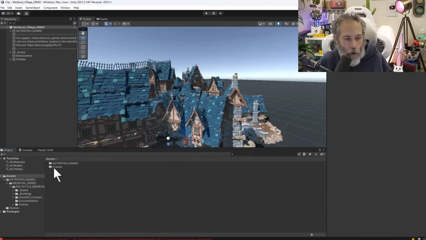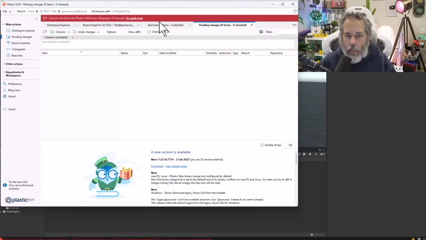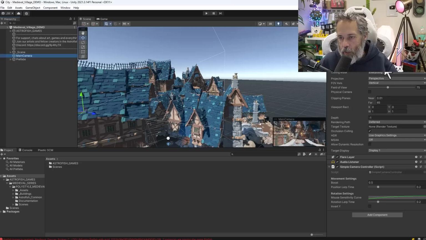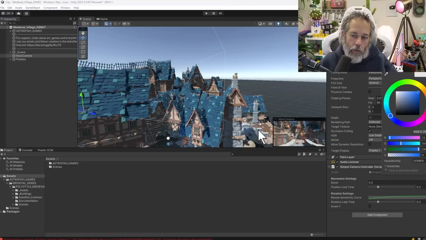And if I go to my project view, that extra prefab that we'd created isn't here either. But I haven't lost those changes. Those changes are still available. They're just inside of a branch. Now I can keep working on this main branch and say that I maybe changed the skybox clear color to something like a light blue.